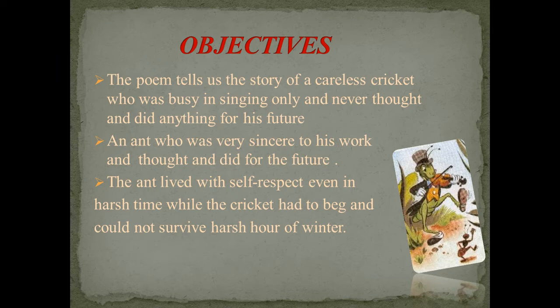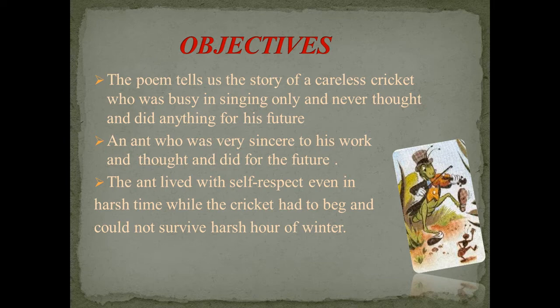But in this poem we can see positivity from the ant and a very negative thing, how we should not be in our life, from the life of the cricket. The cricket is a very lethargic insect which is very careless in its life.